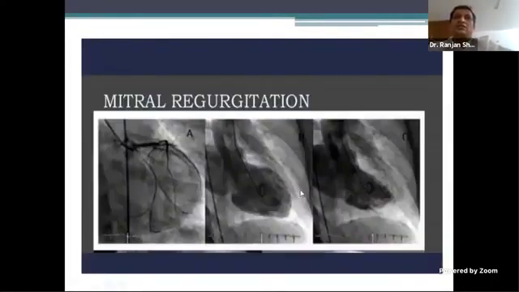So here you see this is the coronary angio, this is the LV angio. You see the dye density. Look at this, the dye density. This is RAO 30, and you see the dye here is as much as in the LV. So this will be called grade 3. Here, the LA is dilated and the dye looks denser than the LV. So this will be grade 4. That is what we do.